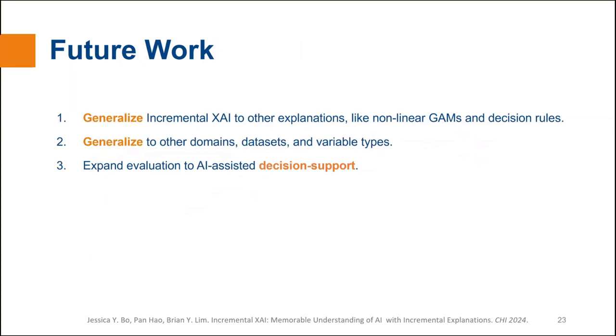We propose several directions of future work to achieve generalization. 1. Apply the incremental paradigm to other types of XAIs, such as general additive models and decision rule sets. 2. Extend the experimentation to other domains, datasets, and variable types, such as ordinal and categorical, and the prediction task can also be changed to classification instead of regression. And 3. Since we only evaluate on the direct understanding of the AI, a subsequent step is to evaluate on AI-supported decision-making for downstream tasks.